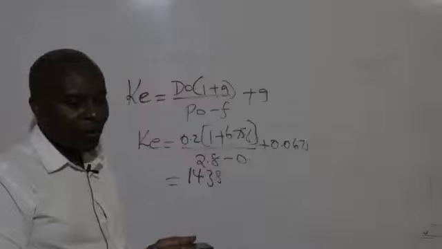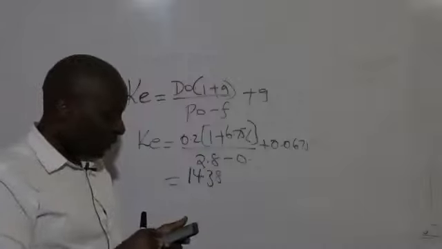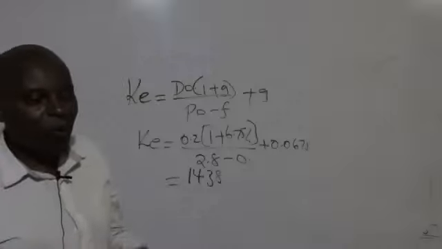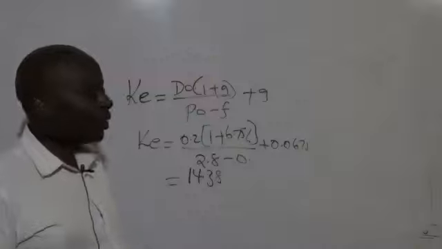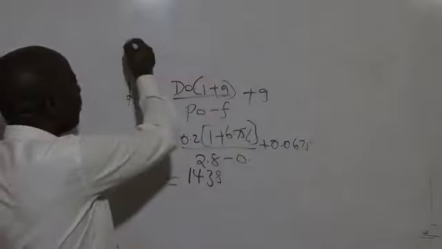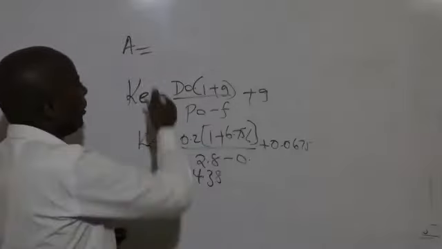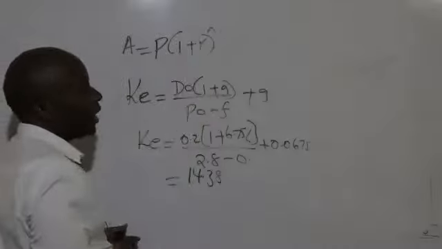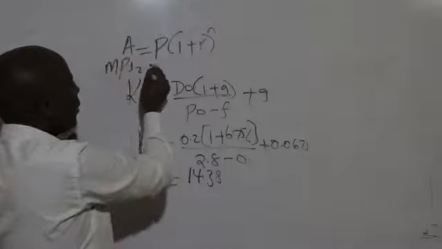Now from there, lastly, they want us to give them the market value per share in 2 years' time. So remember, this is just synonymous to using the compounding formula, where amount will be equal to principal into 1 plus r raised to power n, where this amount will be MPS at the end of year 2.